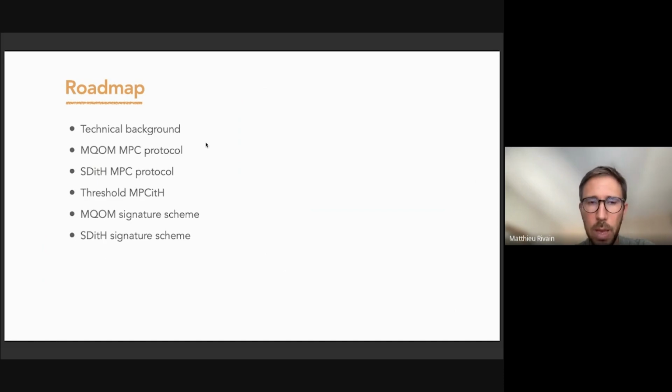So here is the roadmap of my talk. So I will first give a bit of technical background, then we'll see the MPC protocols underlying MQOM and SDitH. Then I will present another MPC SDitH technique based on a threshold secret sharing. And then I will give the results that we obtained for the MQOM signature scheme and the SDitH signature scheme. Okay, so let's start with the technical background.